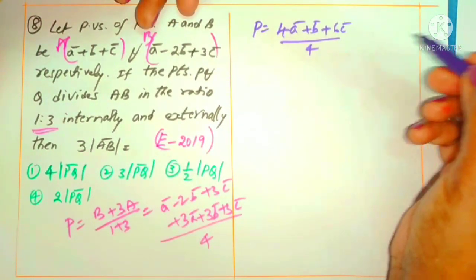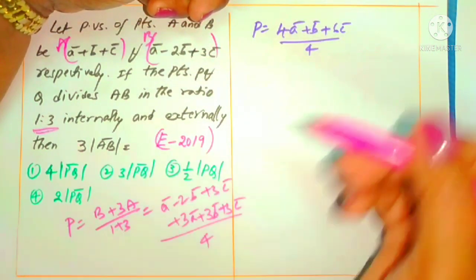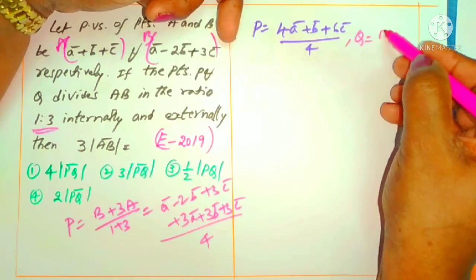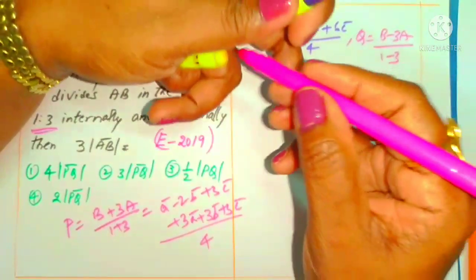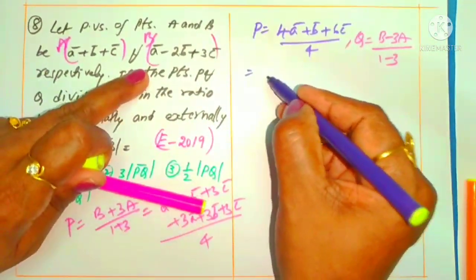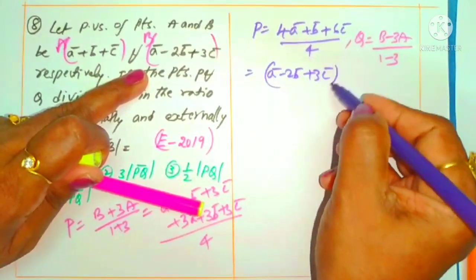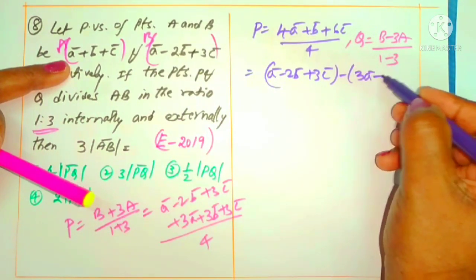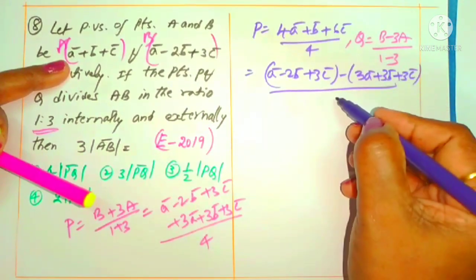Similarly, you can find the point Q. How can you find Q? Instead of plus, we use minus because it is given externally. That is (B minus 3A) by (1 minus 3). B is A minus 2B plus 3C, with minus 3A means 3A plus 3B plus 3C, by 1 minus 3 is minus 2.